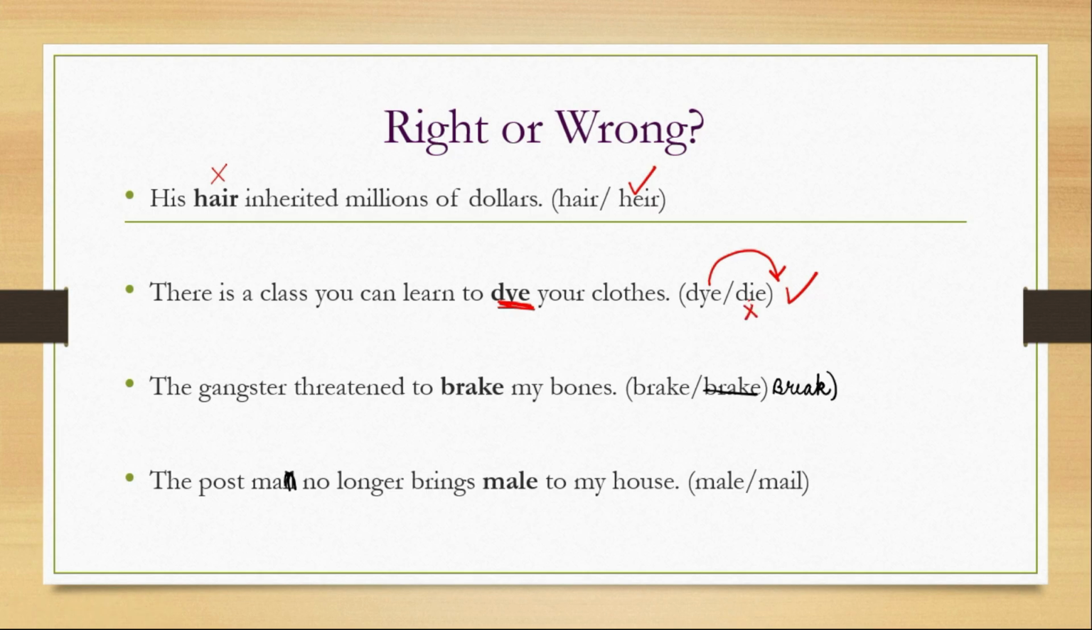The next word, the gangster threatened to break my bone. So is it BRAKE or BREAK? So this brake is the sudden stopping of a vehicle. So he can't brake my bones. He has to BREAK, break my bones. So this answer is wrong. You have to write BREAK.